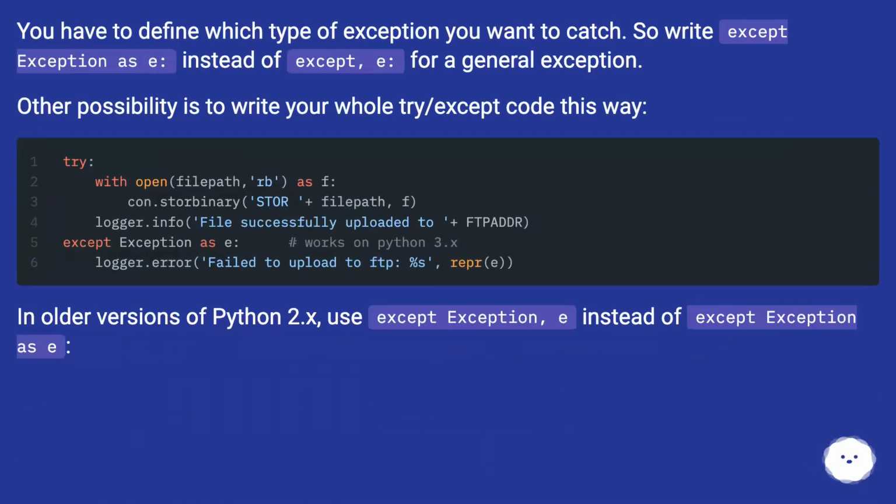You have to define which type of exception you want to catch. So write "except Exception as e:" instead of "except e:" for a general exception. Another possibility is to write your whole try-except code this way.